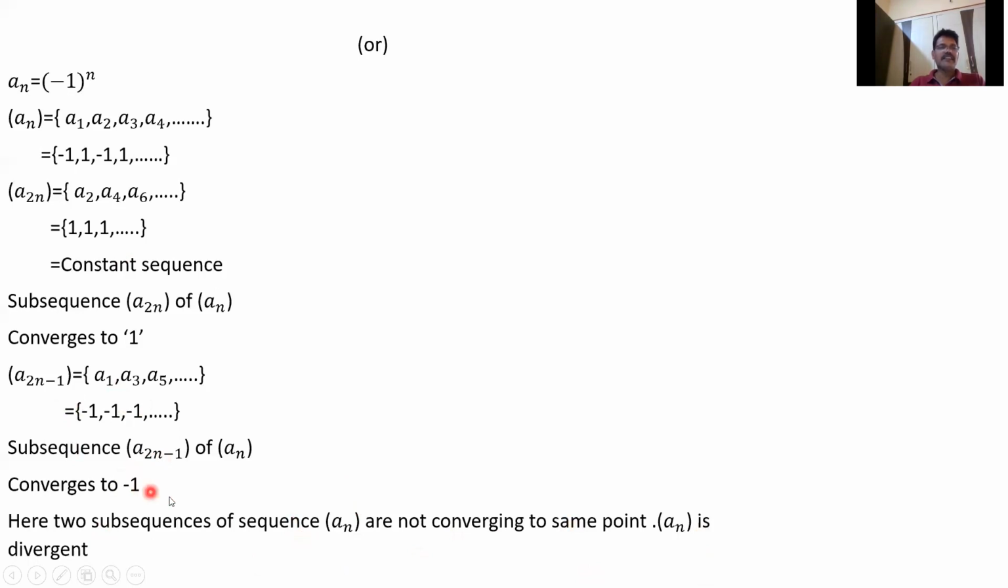Once again, I will explain this method when the subsequence topic comes. Just observe this. This is a_2n, which is all ones. It is a constant sequence. It converges to 1. The odd terms you can take, they converge to -1. But if it is convergent, these two would converge to the same point. But these two are not converging to the same point. That means it is divergent.